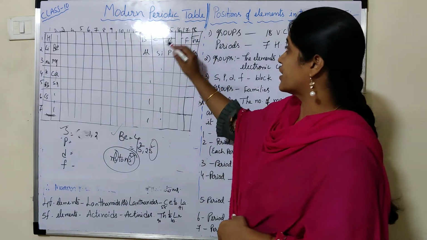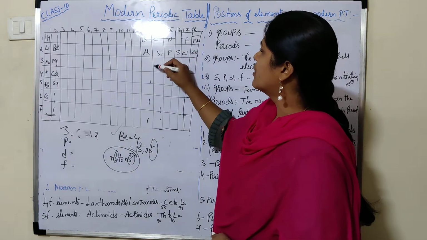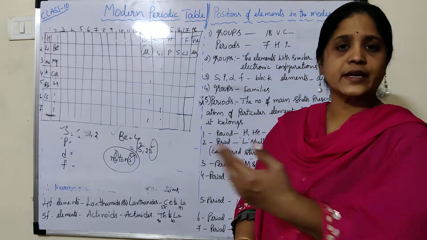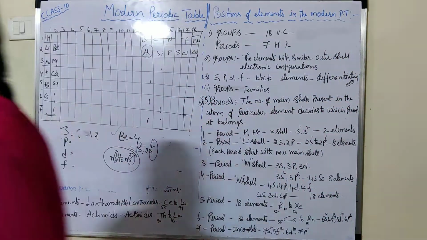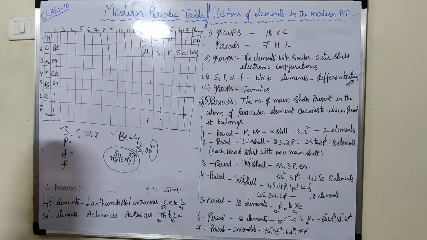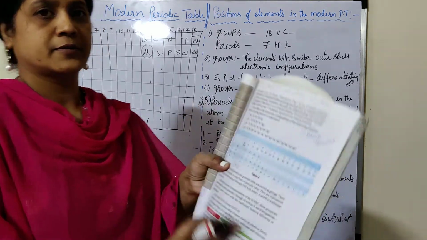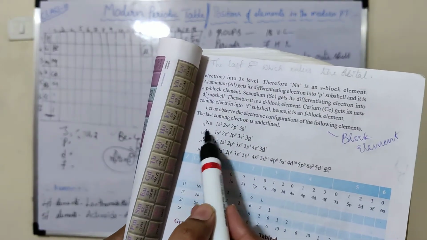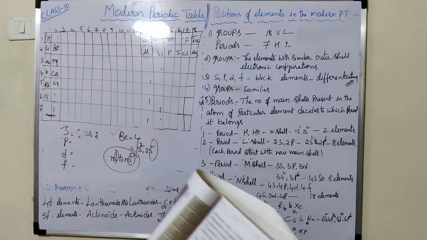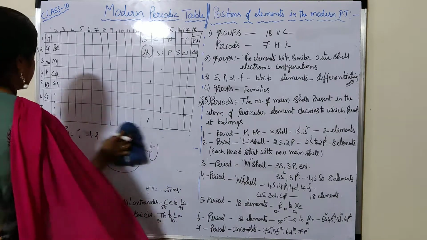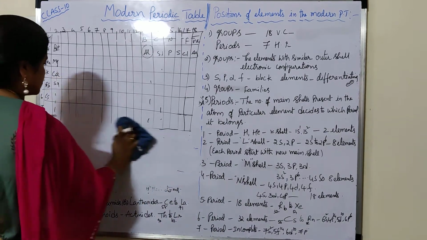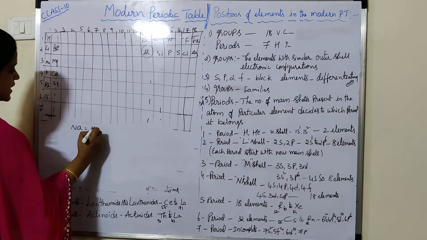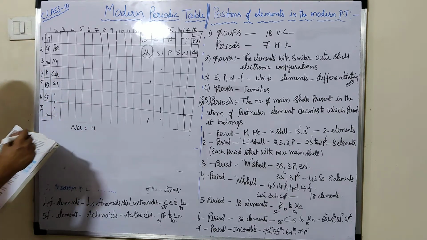Suppose if I take aluminium. See, in our textbook they are given with examples. See here, sodium, I will write on the board. Sodium atomic number is 11.